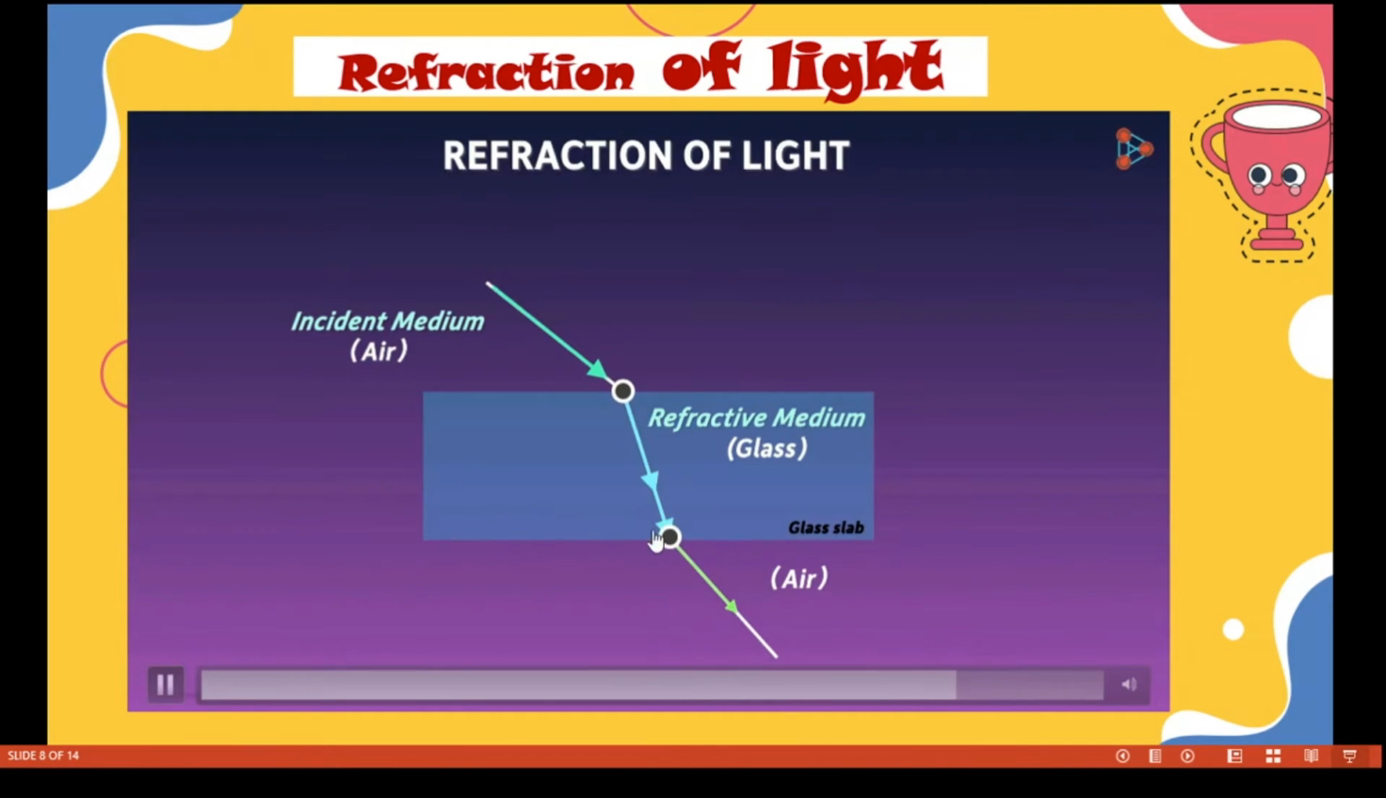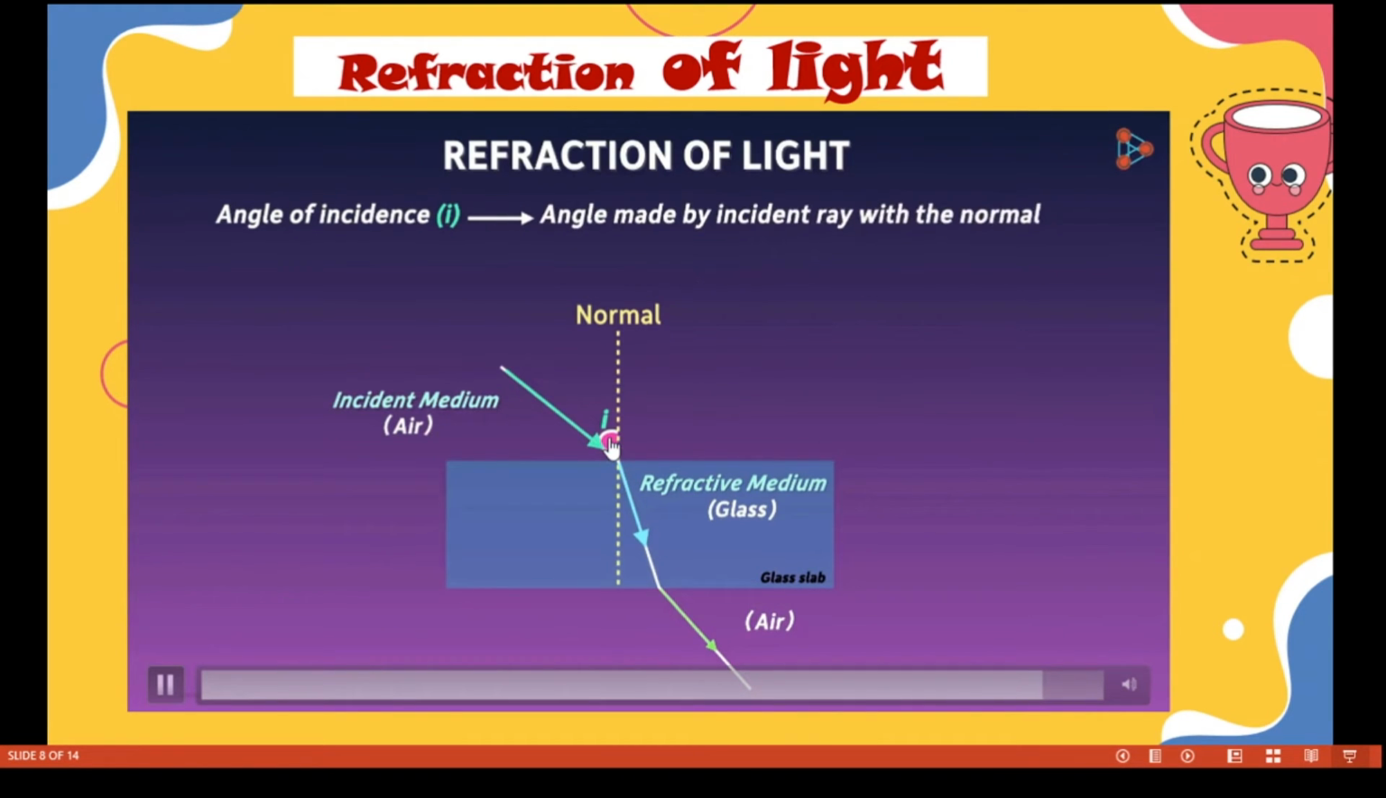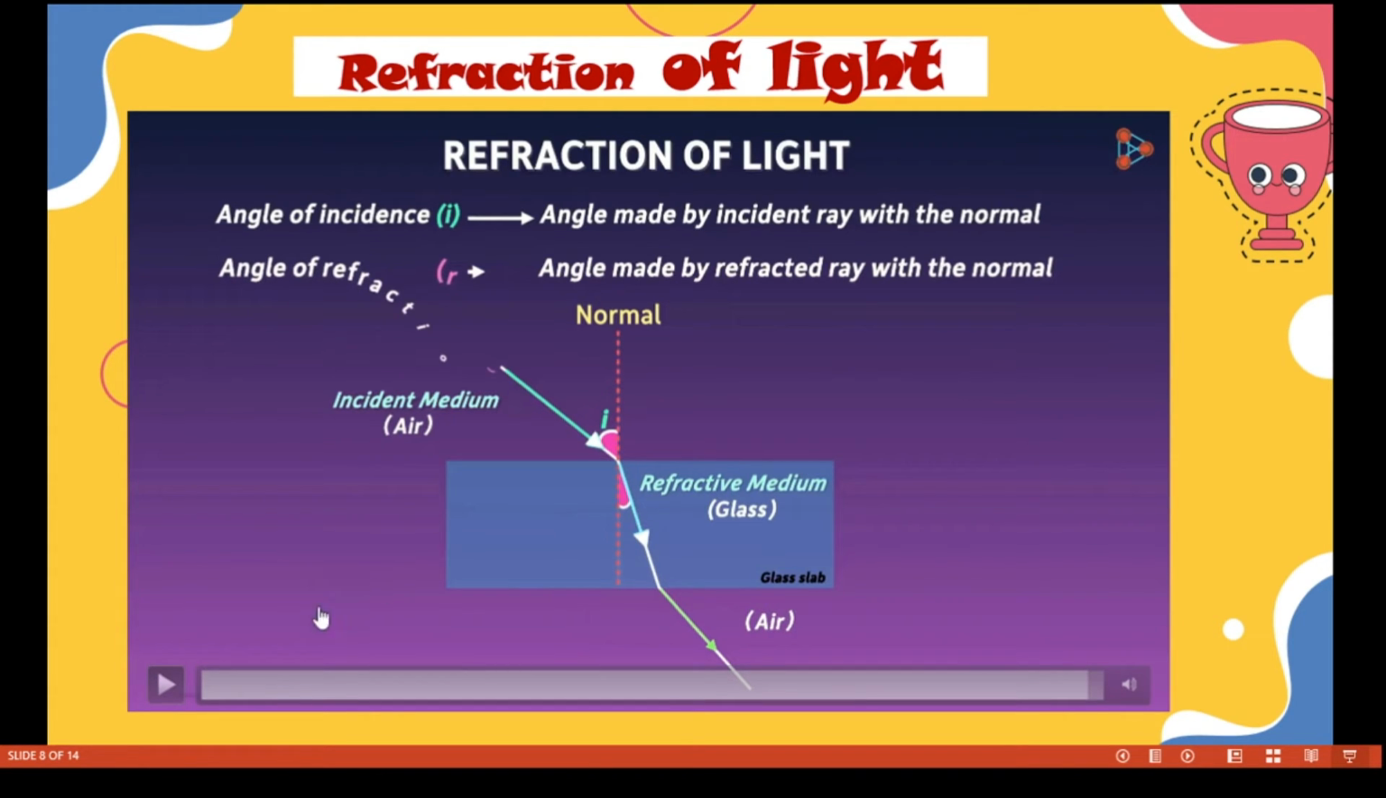These two points are called the points of incidence. A perpendicular imaginary line is drawn at the point of incidence and is called the normal. The angle of incidence is denoted by the letter I. This is the angle made by the incident ray with the normal. Similarly, what do you mean by R? R is nothing but the angle of refraction. That is, the angle made by the refracted ray with this normal line is known as the angle of refraction.